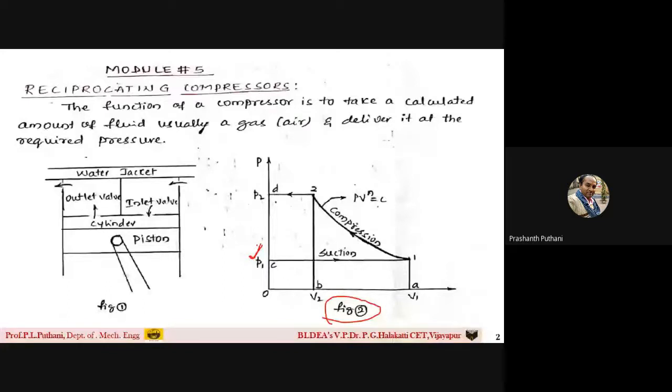So as the piston starts to move from this position in the cylinder, which we call the TDC position, and moves away from the TDC towards the BDC position, there is a pressure difference created inside the engine cylinder.